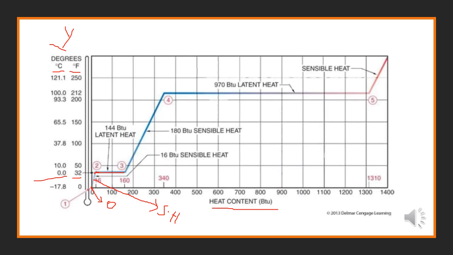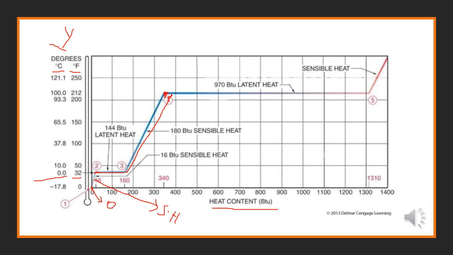After this, from 160 this line will rise again. This line is called the sensible heat line. In this you can see the temperature is changing, and from 32 Fahrenheit it becomes 212 Fahrenheit or 100 degrees centigrade. This was about the water at 100 degrees centigrade.